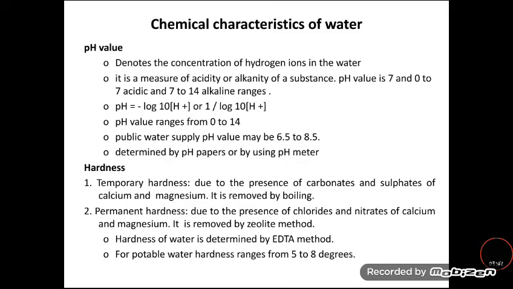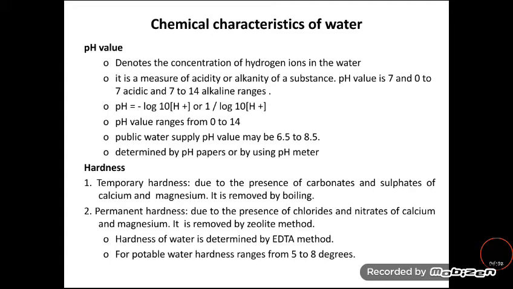This is the formula which gives the pH from the hydrogen ion concentration. For public water supply, the pH should be between 6.5 to 8.5. It is determined by means of pH paper.